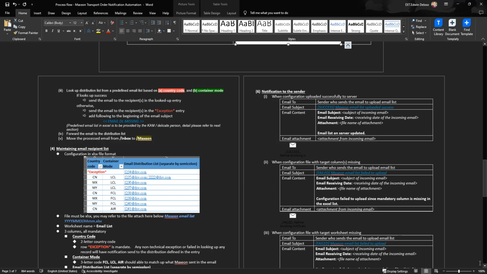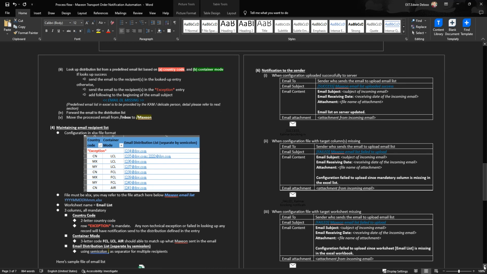I think this part is also to be done by Power Automate. I need to verify with my manager whether this is for the backend or for Power Automate to do, because when the configuration is uploaded successfully to the server, there is an email with a subject acknowledging receipt of the attachment file.